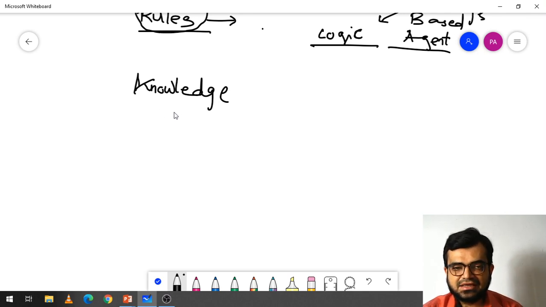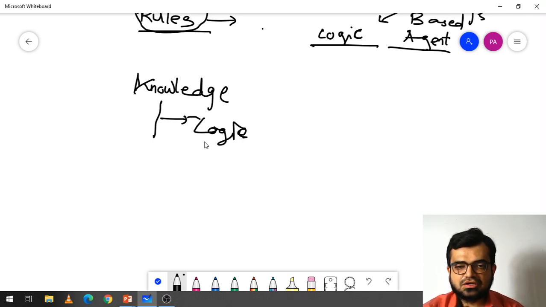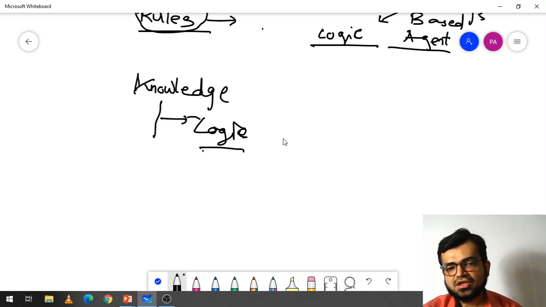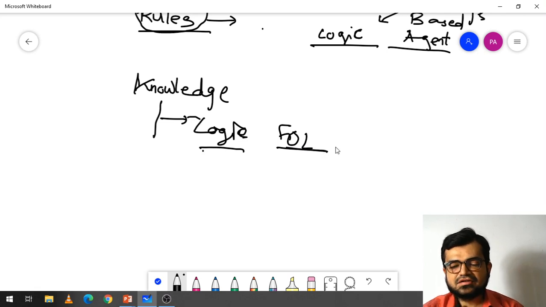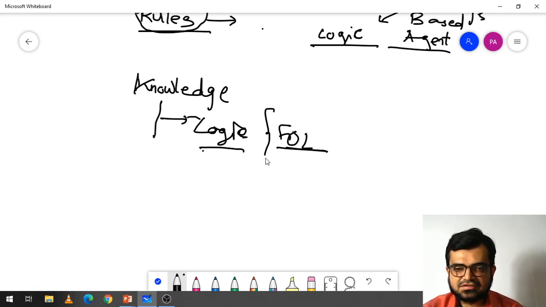The techniques for knowledge representation are the logics. In that we can see various logics, such as first order logic. Anyhow, we'll be seeing first order logic and other logics as well. All of these logics we will study in this unit only.